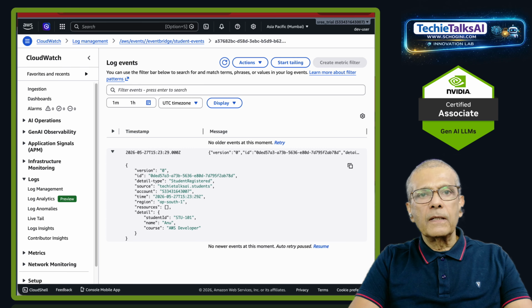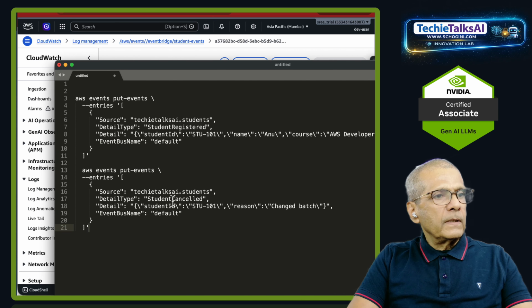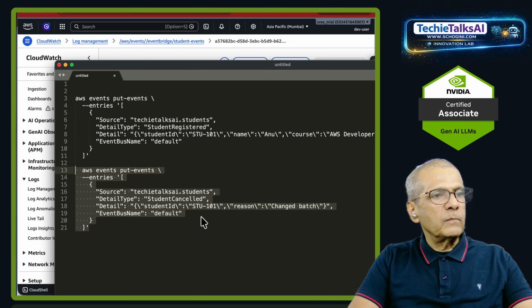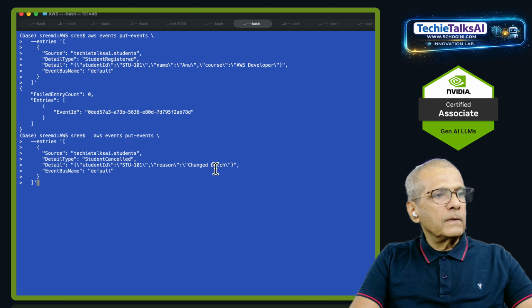What happens if I send a different event? Let's try it. So here, detail-type is student cancelled, not student registered. So this should not match, right? Let's execute.